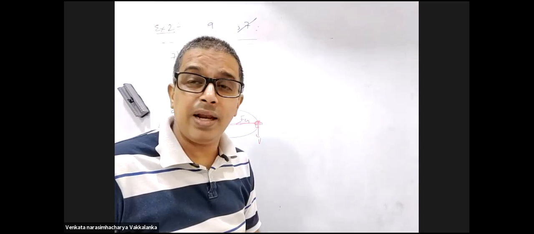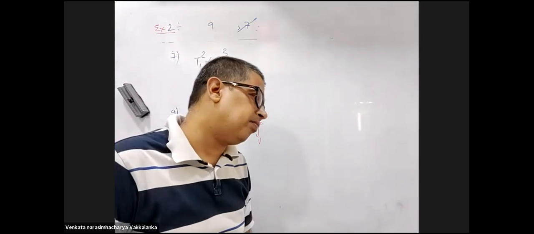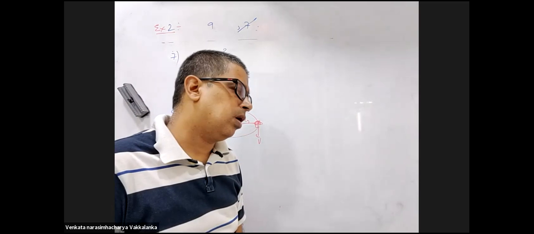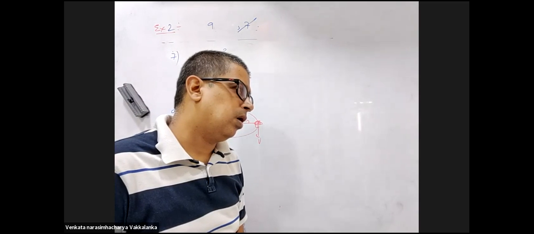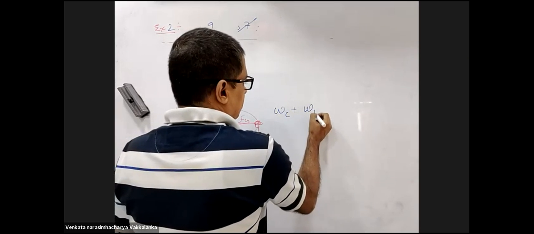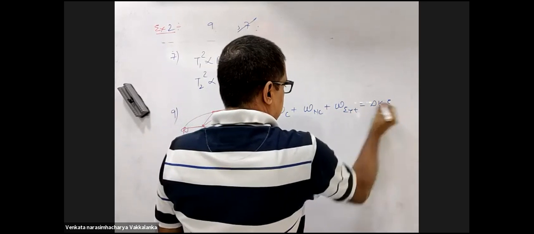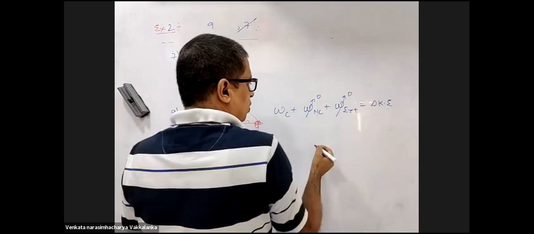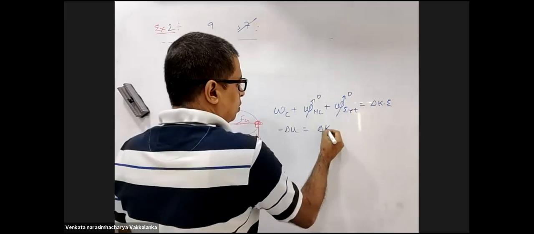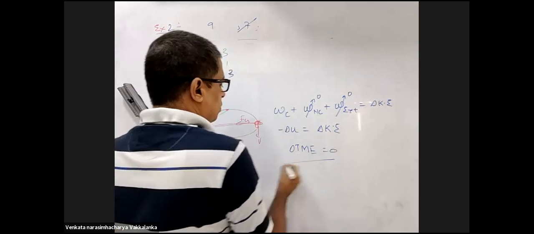The question says mechanical energy, so you have to take kinetic energy also. S varies periodically. But sir, no external force is doing work, so why will the total mechanical energy change? So the net work is zero. Yes, they are right. Work done by conservative plus work done by non-conservative plus external is the change in kinetic energy. Now non-conservative and external are zero, right? So the total mechanical energy, delta E, will be equal to delta P. So delta TME will be zero.